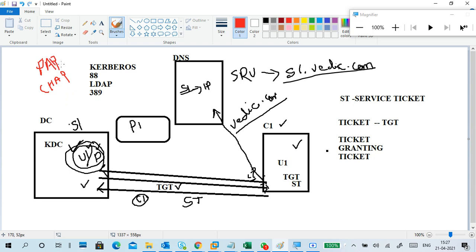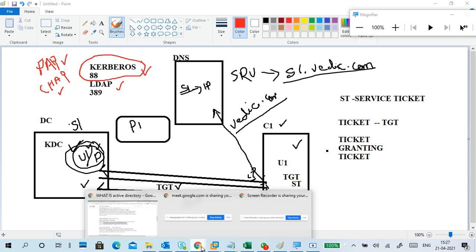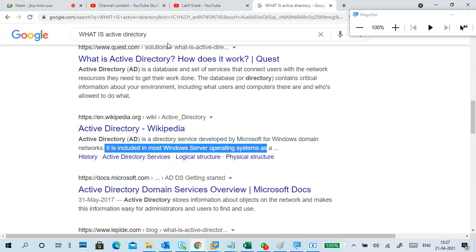So: password authentication, challenge handshake authentication, Microsoft CHAP version 2. This is also there. LDAP, Lightweight Directory Access Protocol. Kerberos, there is no abbreviation. Kerberos authentication protocol. Kerberos is a direct word, it did not come from an abbreviation.